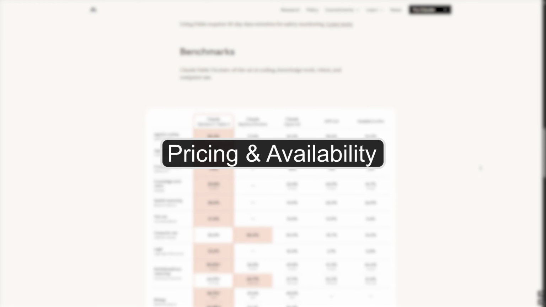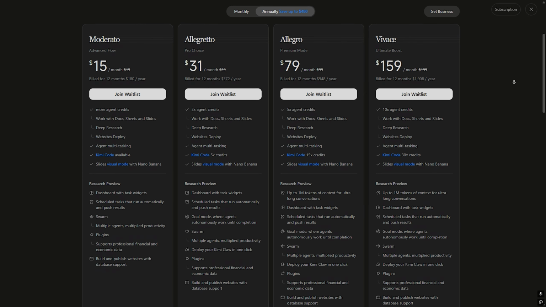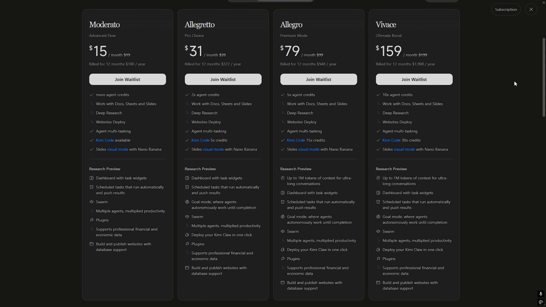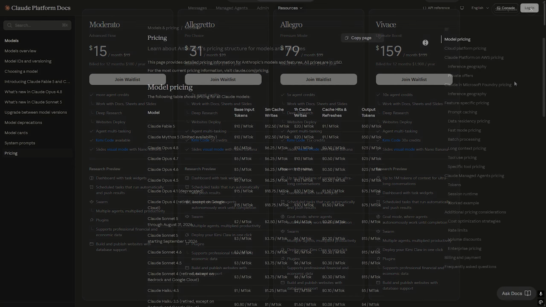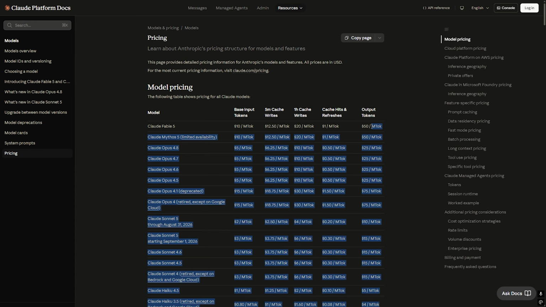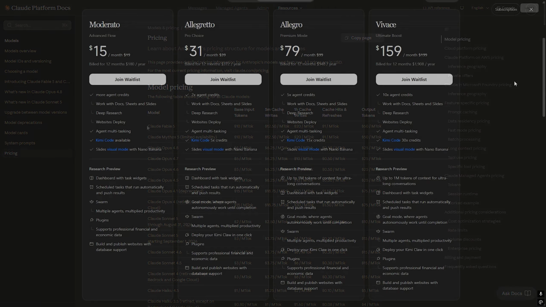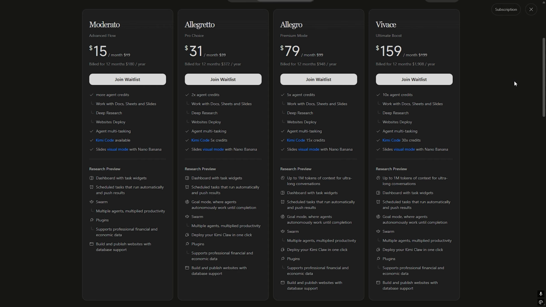Pricing and availability. Kimi K3 is generally more affordable and offers generous usage limits, making it attractive for students, startups, and daily users. Claude Fable 5 typically costs more, but many professionals consider the extra price worthwhile because of its stronger reasoning and writing quality. Winner, Kimi K3 for value.